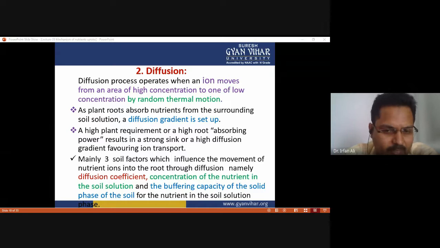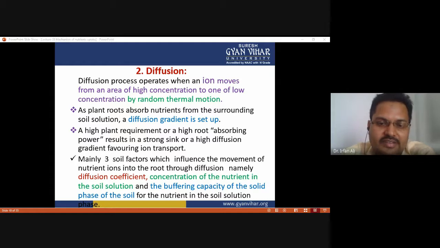The first is the diffusion coefficient, which also affects the rate of uptake of nutrients by the plant. Second is the concentration of nutrient in the soil solution, because diffusion occurs when there is a high concentration of nutrients in the soil and a low concentration of nutrients in the root. At that time the maximum rate of diffusion is there.